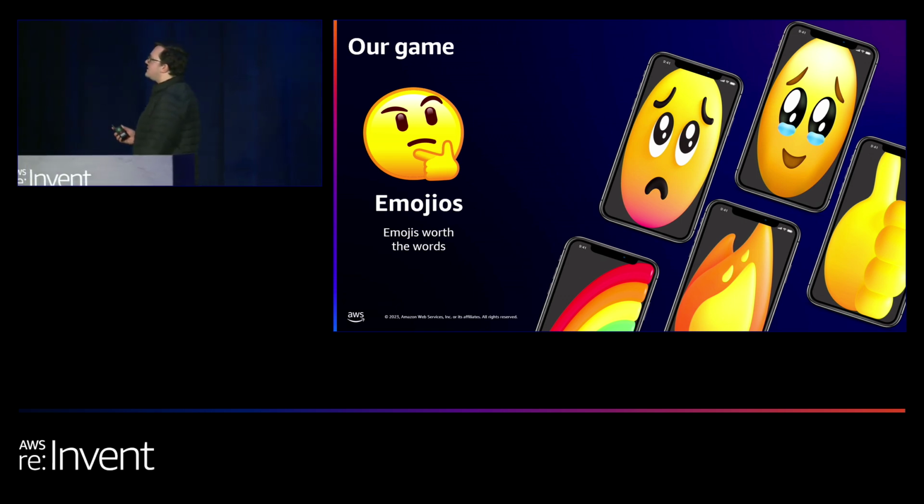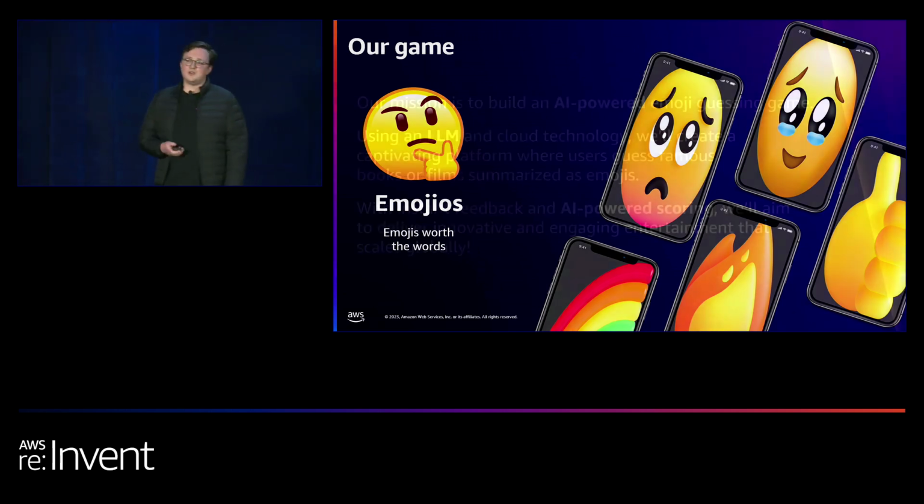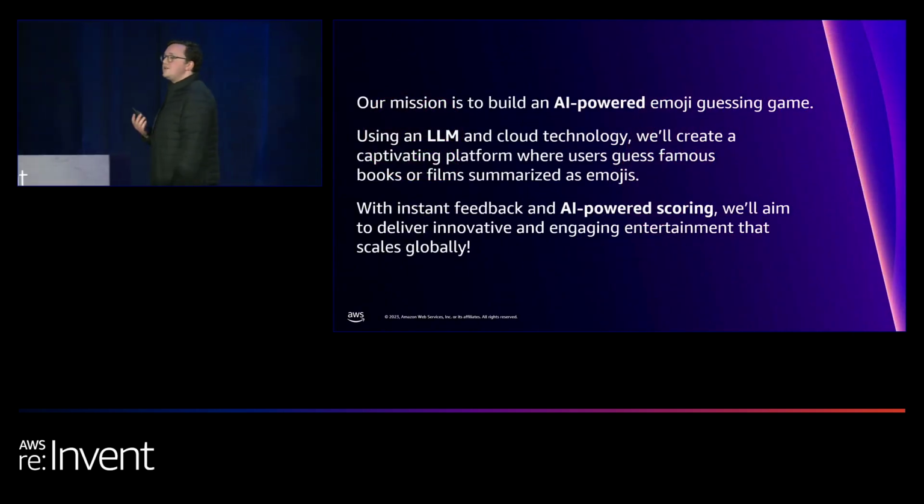So our aim today is to build a game called Emojios. Emoji's worth the words. This is not a real app or a good business idea, but this is a demonstration of how we can build a game using generative AI. The concept's quite simple.